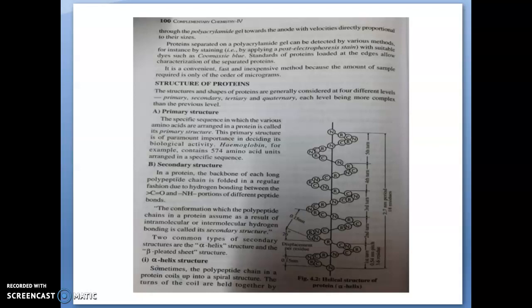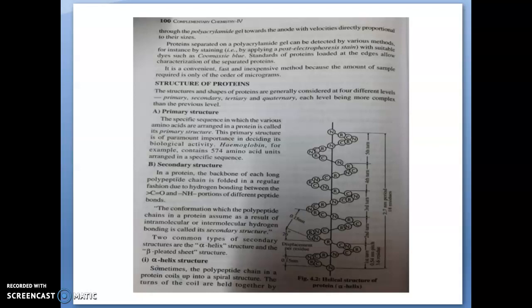Secondary structure: in a protein, the backbone of each long peptide chain is folded in a regular fashion due to the hydrogen bonding between the CO and NH portions of different peptide bonds. The conformation which the polypeptide chain in a protein assumes as a result of intramolecular or intermolecular hydrogen bonding is called its secondary structure. Two types of secondary structures are possible: alpha helix structure and beta pleated sheet structure.